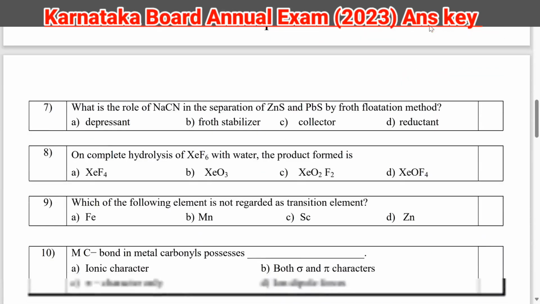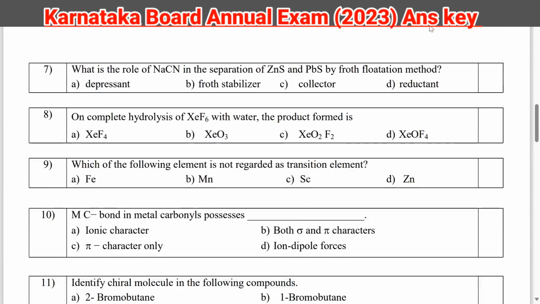Then question number 7. What is the role of NaCN in the separation of zinc sulfide and lead sulfide by froth flotation method? So here your NaCN is acting as depressant. So what it is doing? It is selectively preventing your zinc sulfide from coming into the froth. Okay, so the answer will be option A.